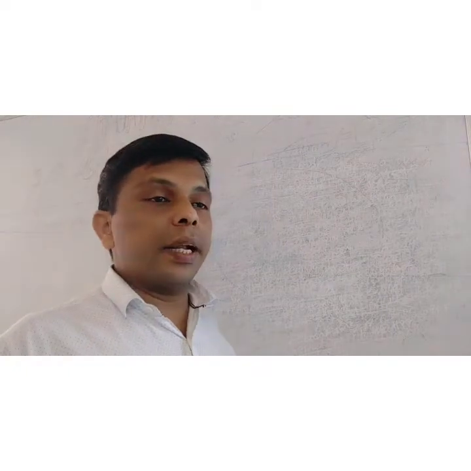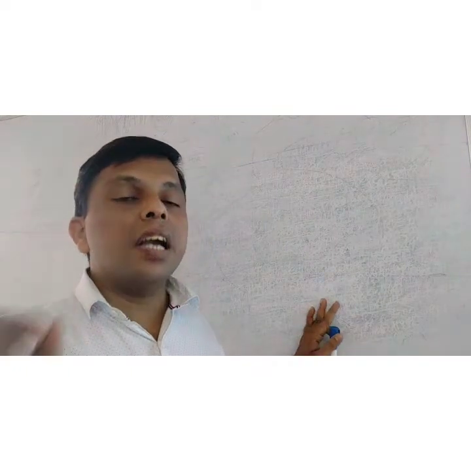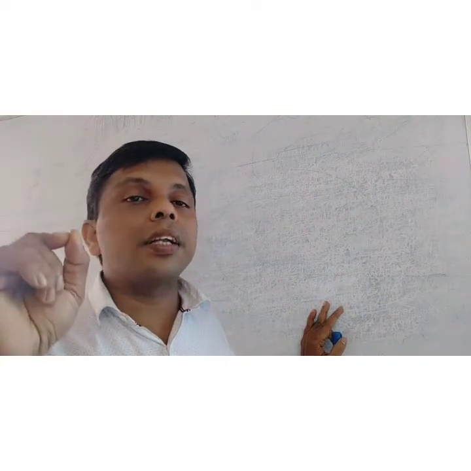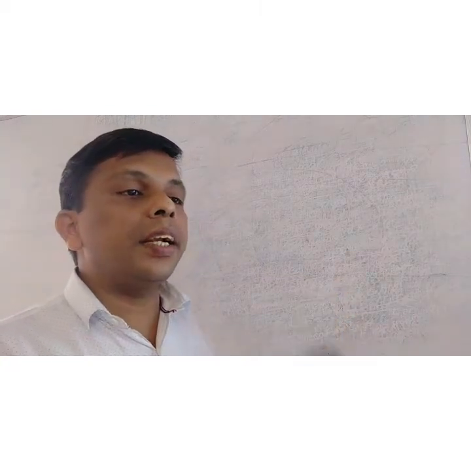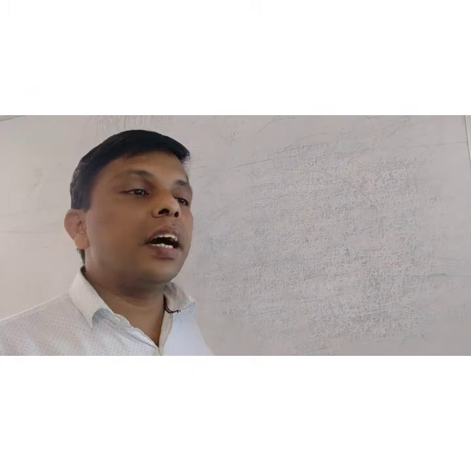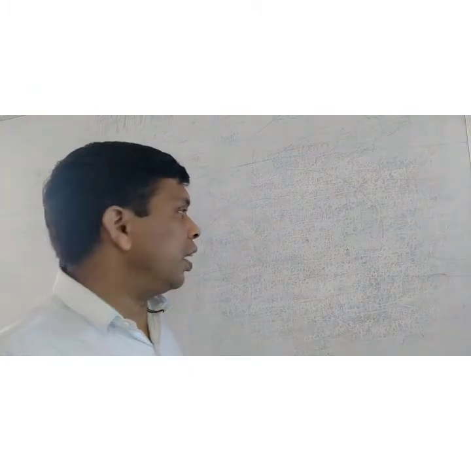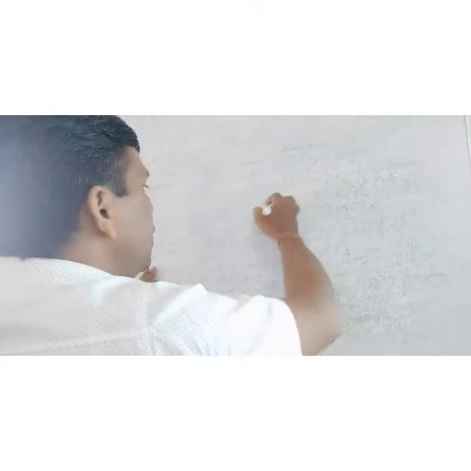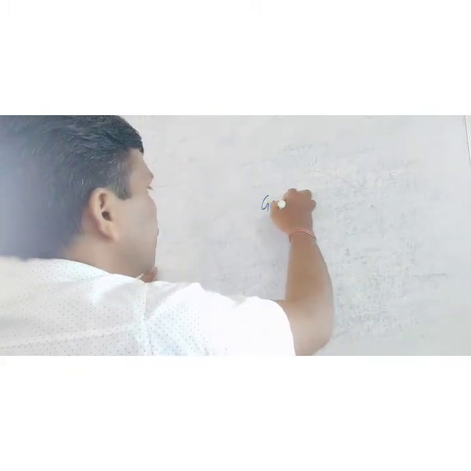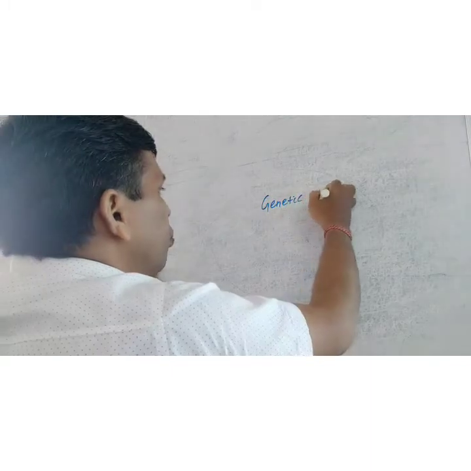The genetic material is the hereditary substance of genes, otherwise called the genes' hereditary substance, that determines the physical traits.